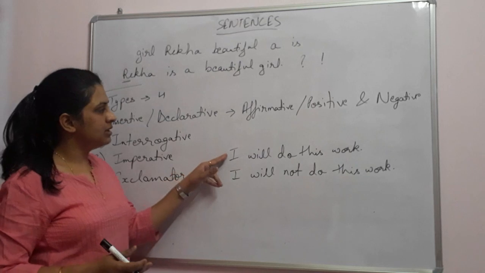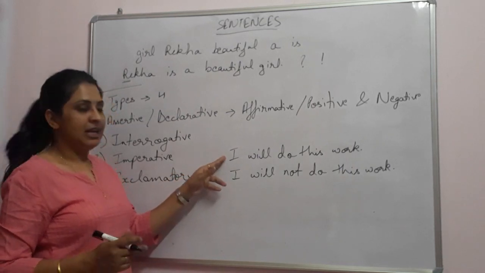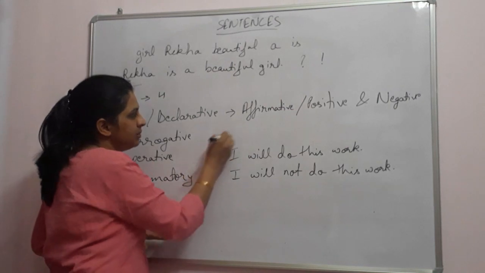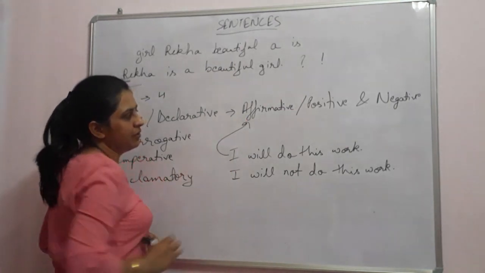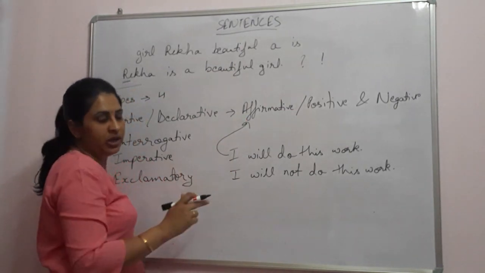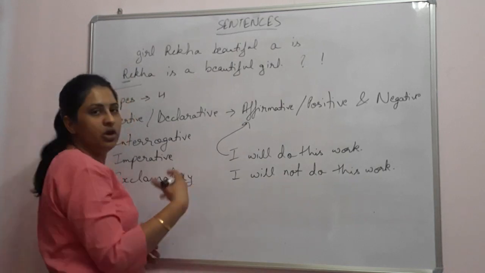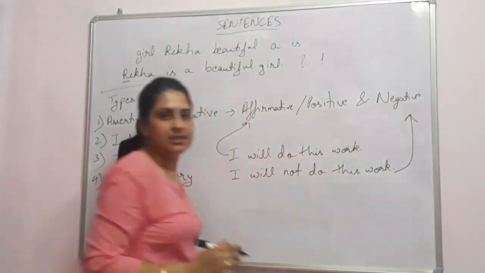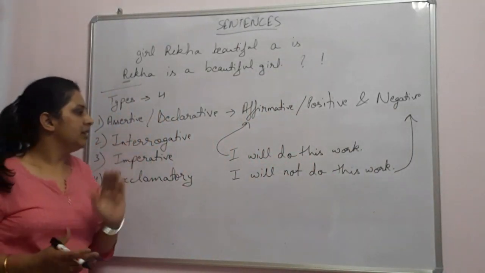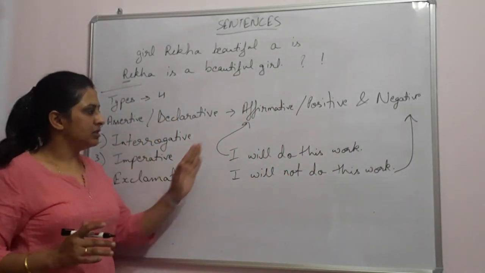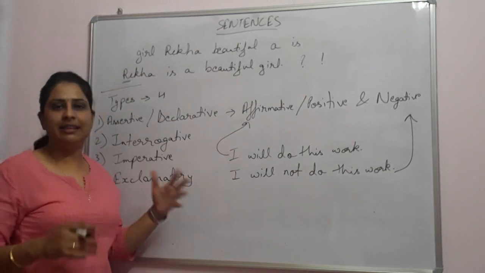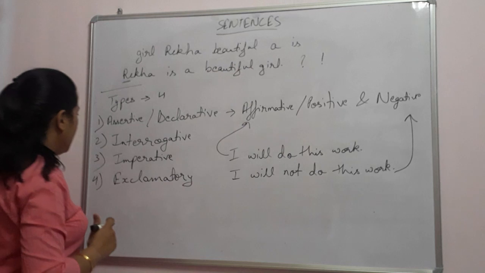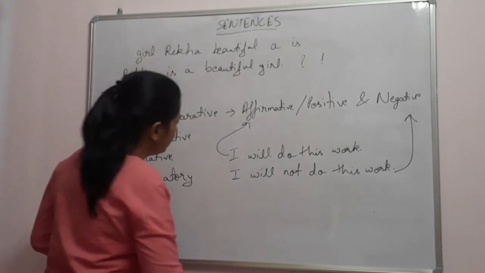The first one is giving us an affirmation. It is telling that the answer is yes. So this type is basically affirmative. The second one is showing your negation. It is showing that you are not ready to do this work. So these are negative sentences. So assertive or declarative sentences can be answered in a positive or negative sense, and they are simple statements which we give.